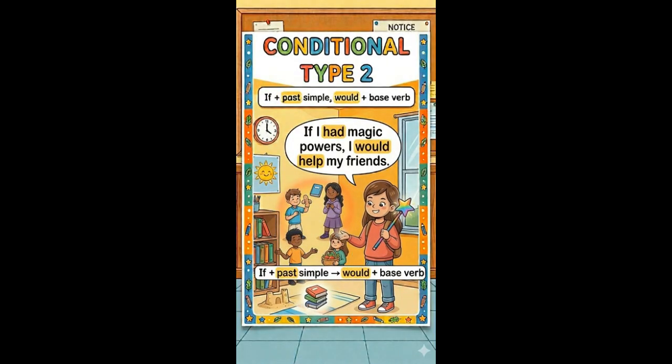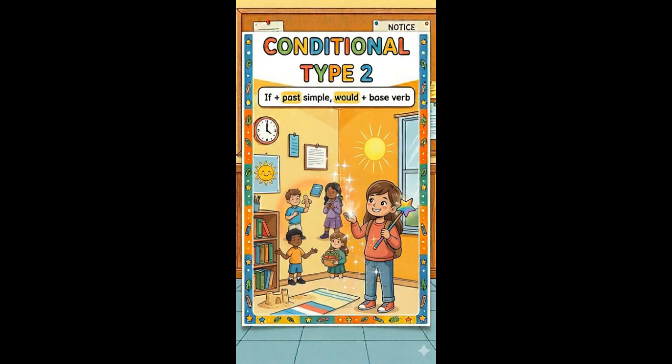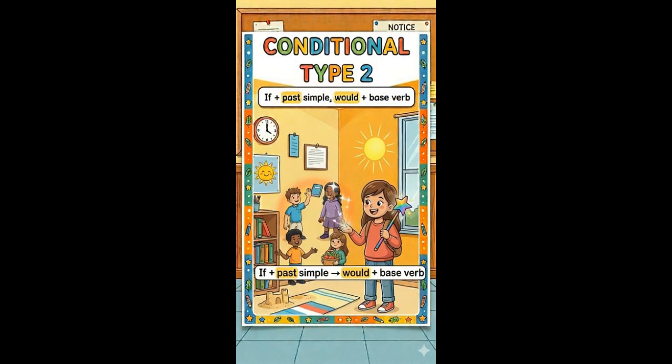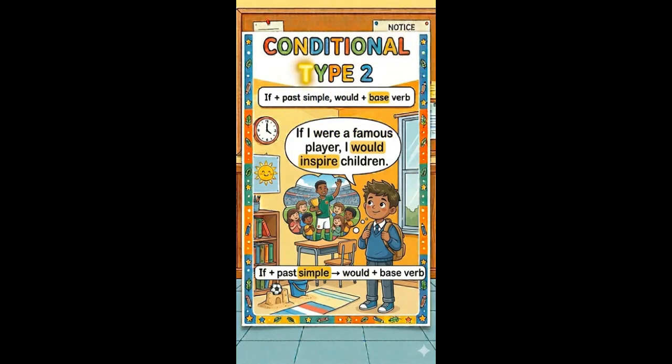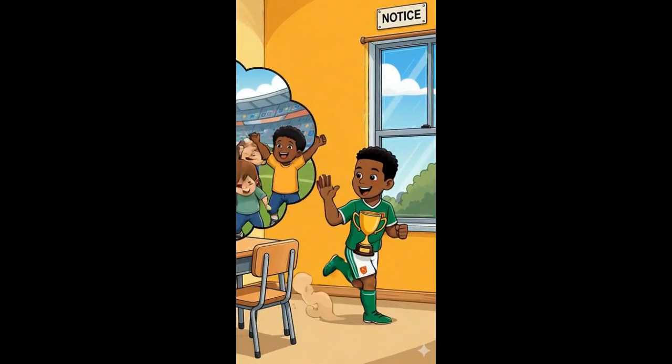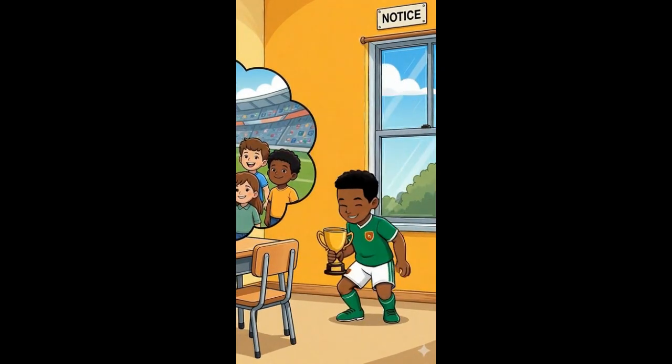Type 2 conditionals imagine situations. For example, if I had magic powers, I would help my friends. Wow, thank you. Remember, use past simple and would. Conditional type 2 uses past simple after if and would plus base verb. For example, if I were a famous player, I would inspire children. Wow, I want to inspire kids too. Keep dreaming big and learning.